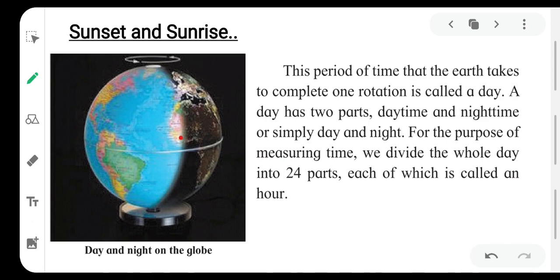Now the point comes sunset and sunrise. The picture is in front of you. A globe is there in front of you, and there it is described that day and night on the globe.